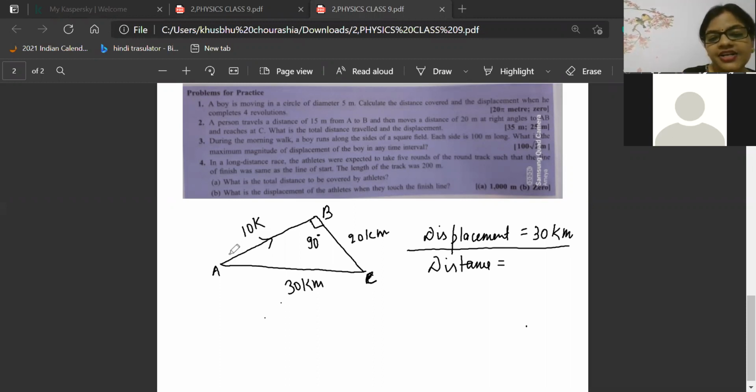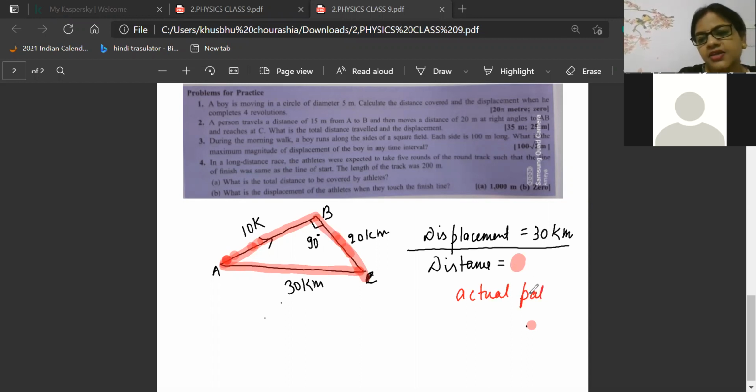So Jiva started his journey from A, went to B, and then went to C, and then again returned to A. So in this entire journey, distance is the total actual path traveled. What is distance? Actual path traveled. Okay, beta. So distance is the actual path traveled.